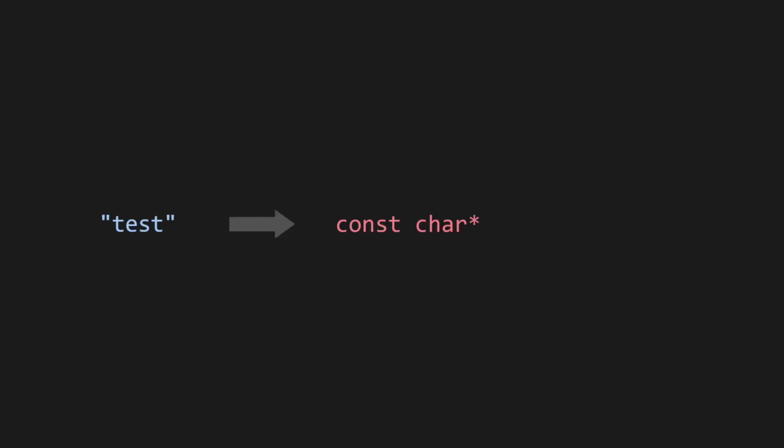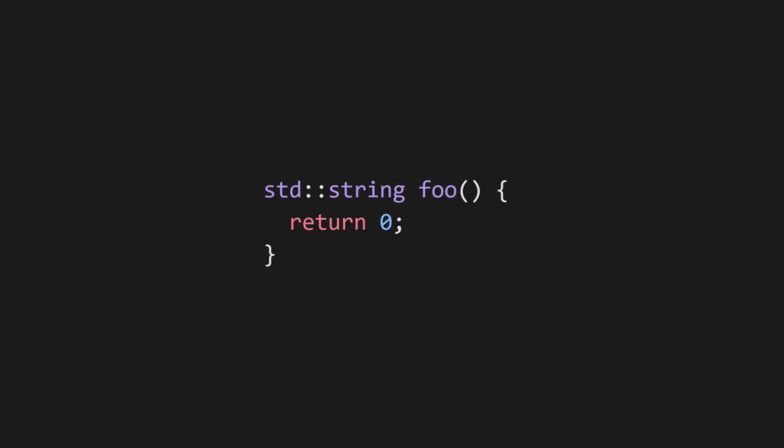That's because the string literal is implicitly being converted to a pointer to const char, which is then converted to a boolean, so it calls the function with the boolean parameter. This is absolutely appalling. Here's another example. C++ has no problem letting you return an integer when the return value is meant to be a string.